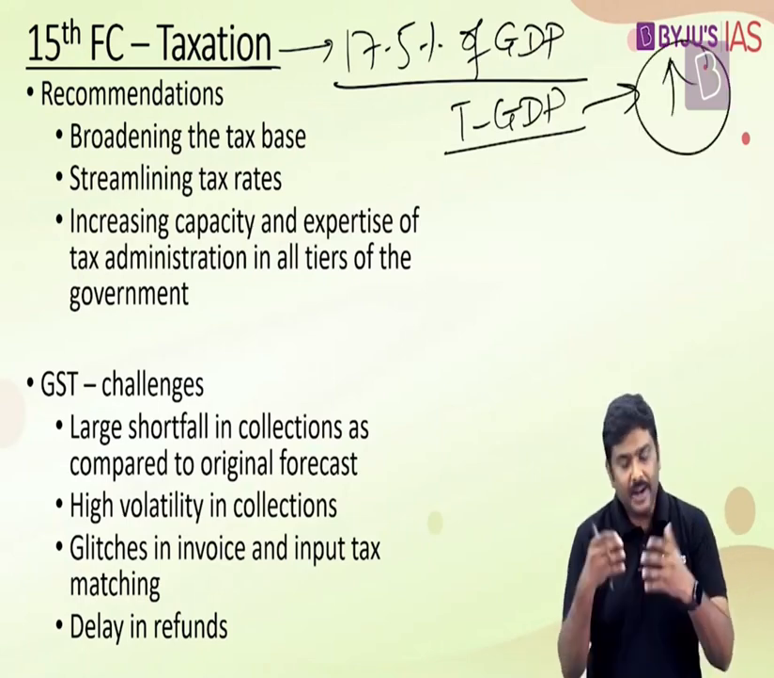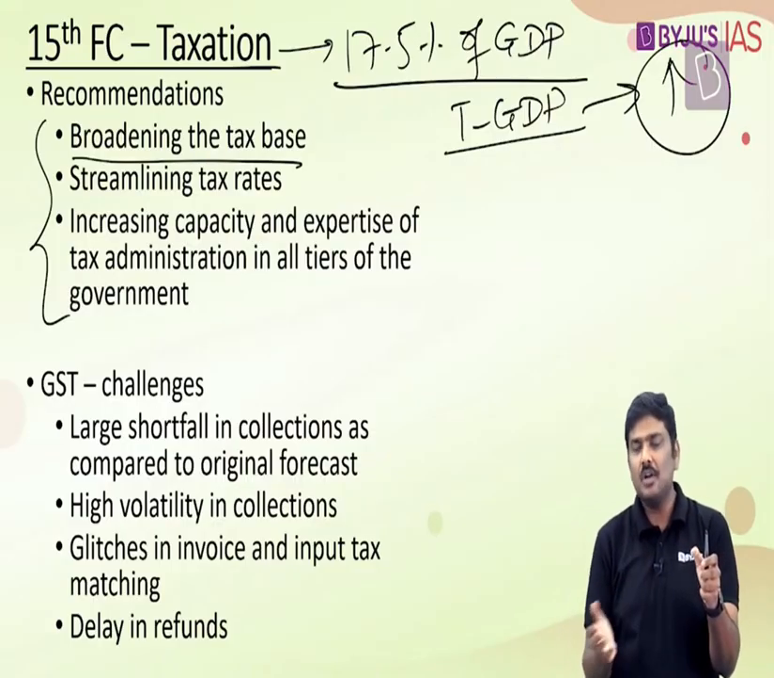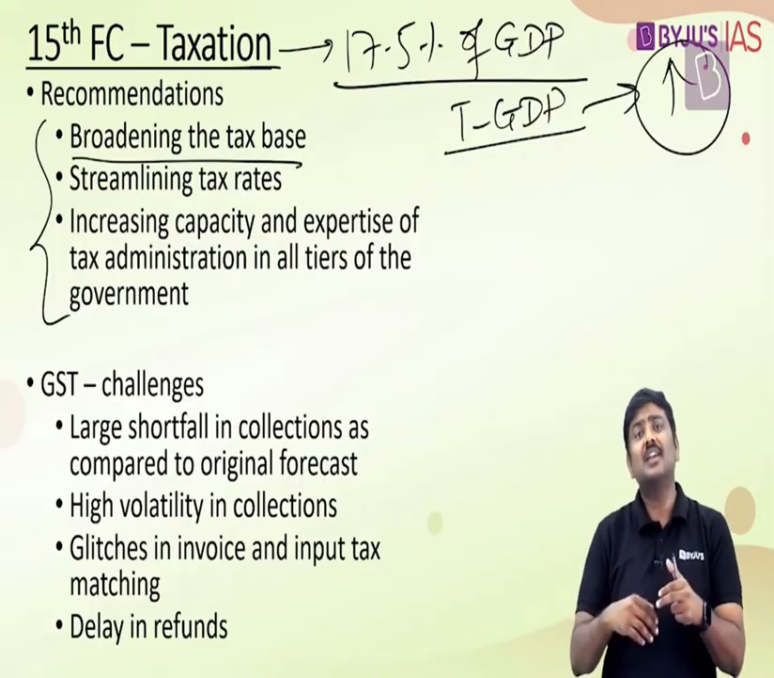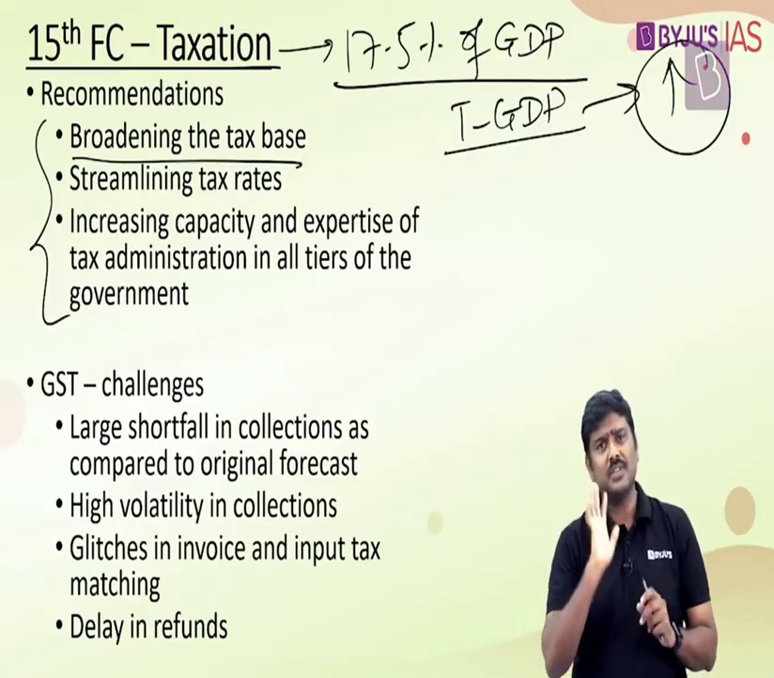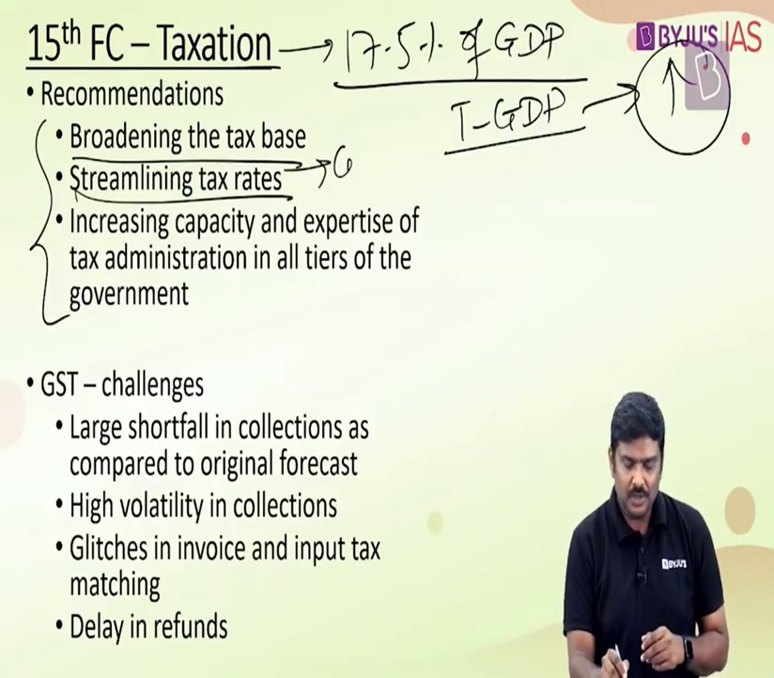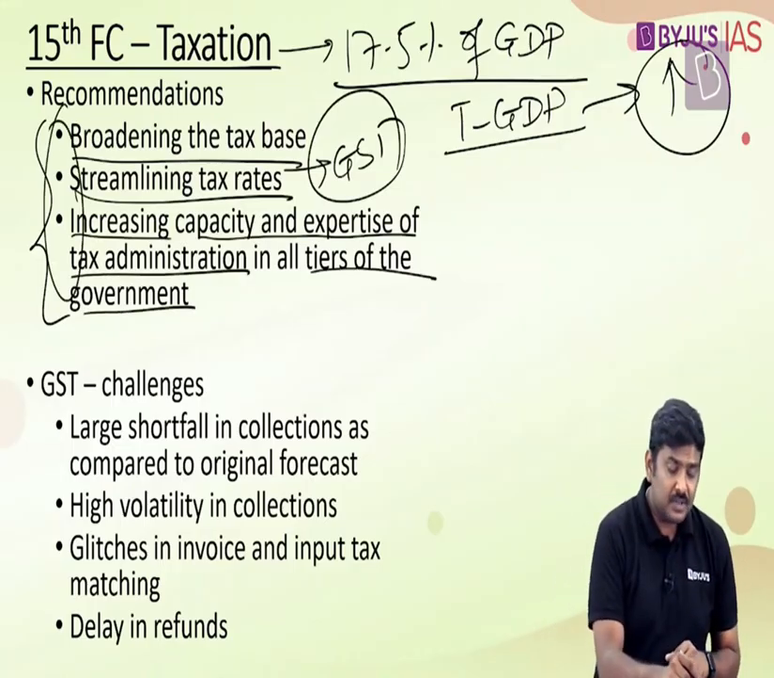So what has to be done? The recommendations have been provided by the Finance Commission. It basically says broaden the tax base, right? Include more and more companies or bring more and more people who are earning incomes under the concept of taxation in India. Collect more and more income taxes, or the correct amount of taxes, because there is tax evasion as well as tax avoidance happening at a very large scale in India. Streamline the tax rates. For example, the issue of GST slabs itself is an example here. Increase the capacity as well as expertise of tax administration in all the tiers of the government. These are some of the recommendations with respect to taxation.